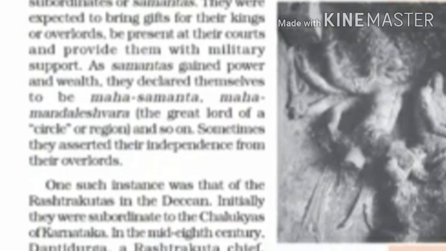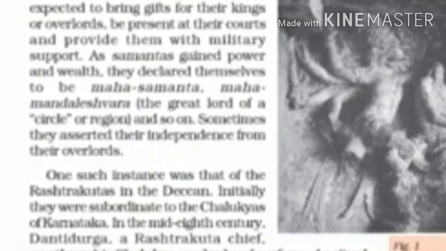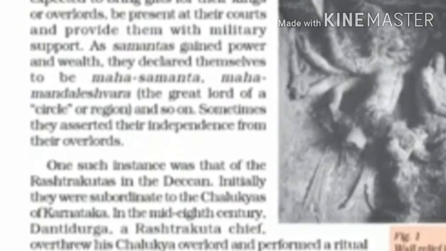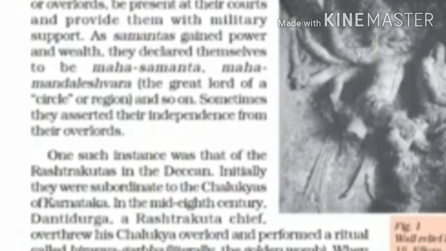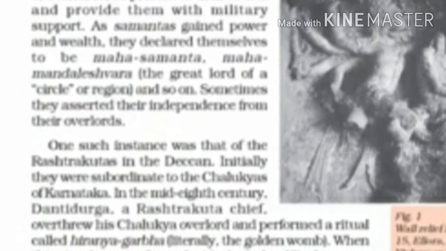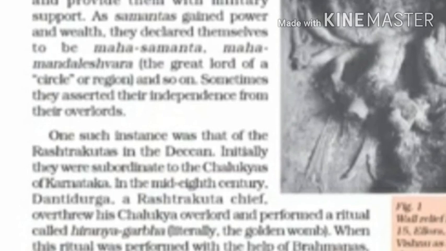Now these big landlords and chiefs were given the title of Samantas. They were expected to bring gifts for their kings in the court, and they were made to attend the courts. Fine. Now these Samantas gained power on their own and took up the titles of Mahasamantas also. And this is how they came into the reign.